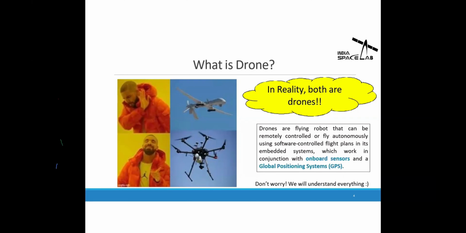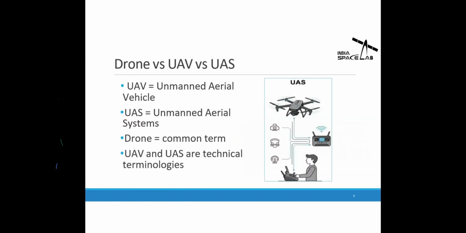Okay, section 1. Here we see terms like drone, UAV, and UAS. So what are those? UAV stands for unmanned aerial vehicle, so there is no human interaction here. UAS is the unmanned aerial system. It is the system of the entire drone setup, which includes the ground control station, remote, pilot, aircraft vehicle, everything.